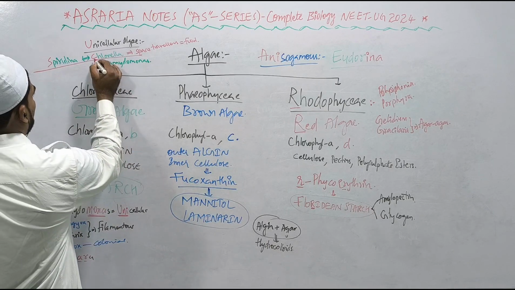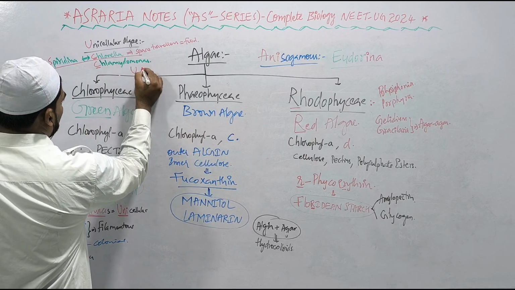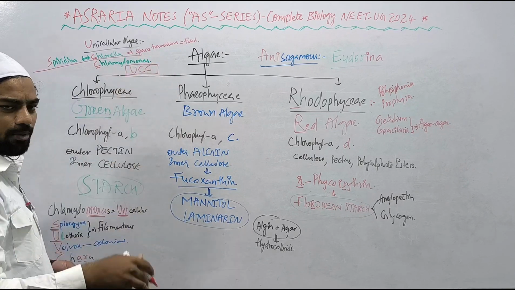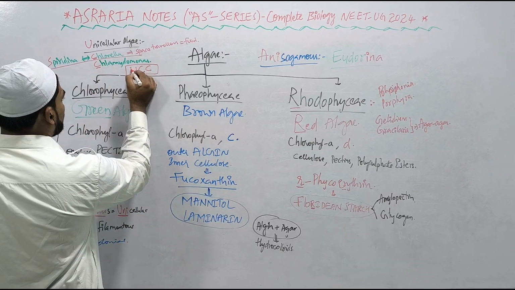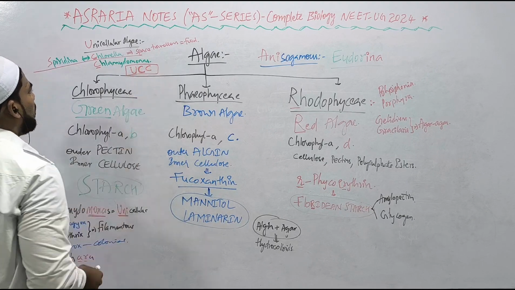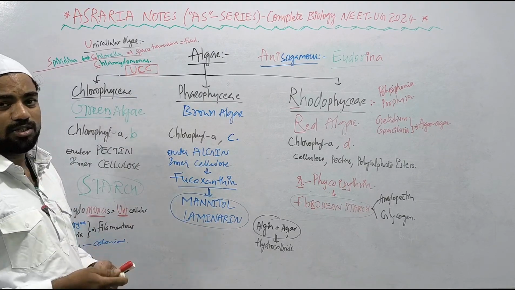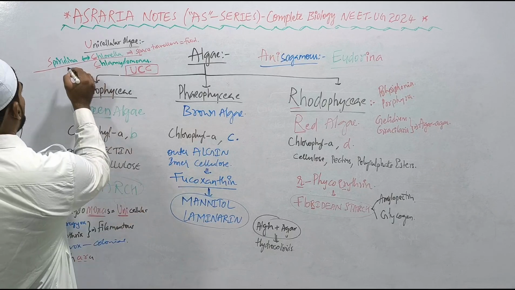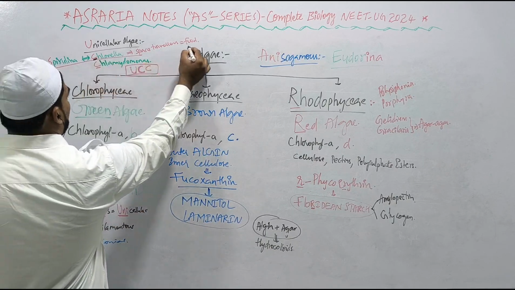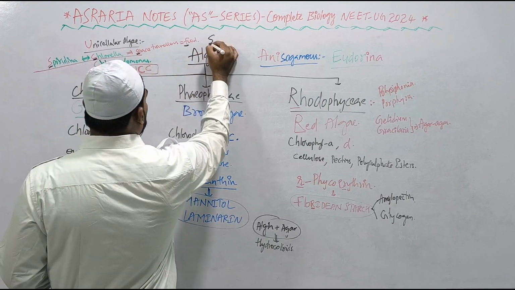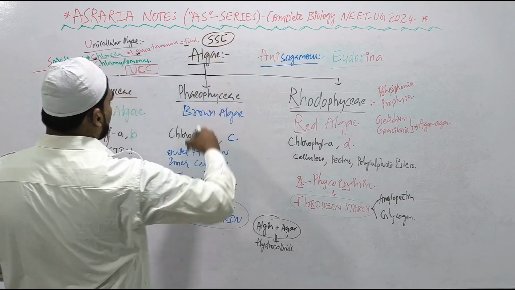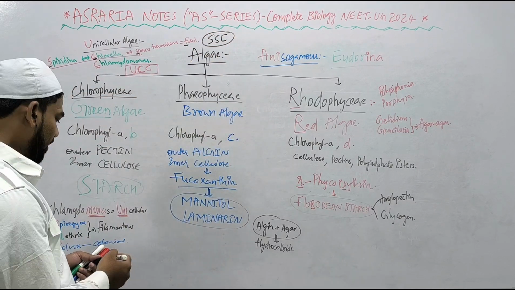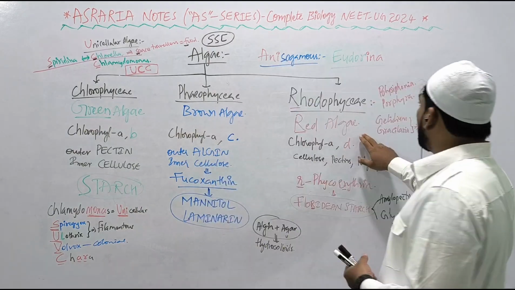Let us see what the unicellular algae are. Examples of unicellular algae are Chlorella and Chlamydomonas. How you should remember the mnemonic is UCC, Uniform Civil Code, which is trending now: U for unicellular algae, C for Chlamydomonas, and C for Chlorella. And space researchers, the space travelers, in space use Spirulina and Chlorella as their food supplements. So how to remember this mnemonic? SSC: S for space travelers, S for Spirulina, and C for Chlorella. Secondary School Certificate. Done.